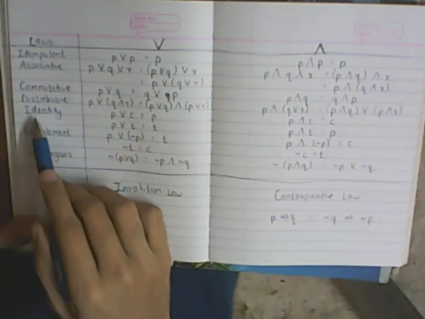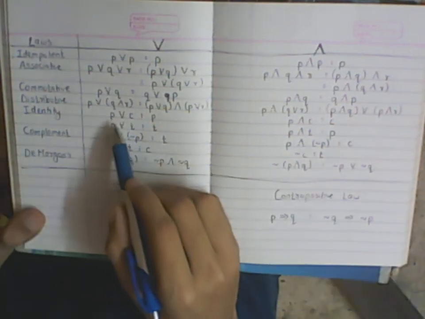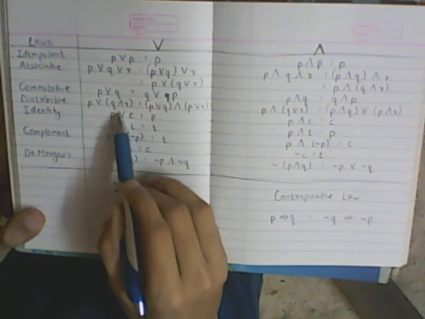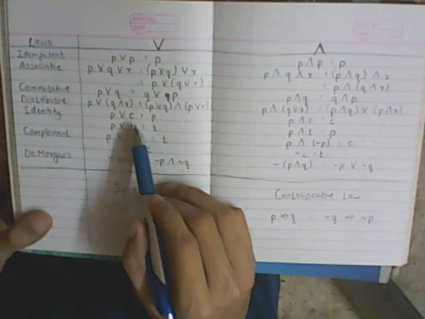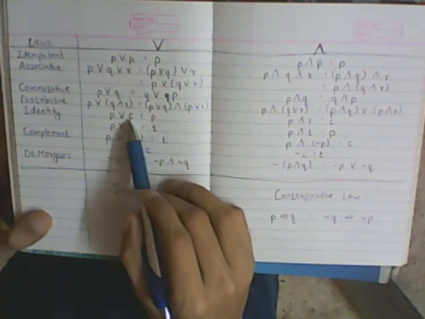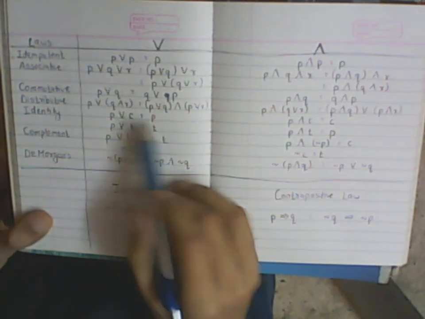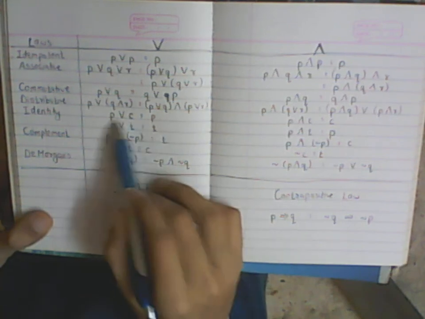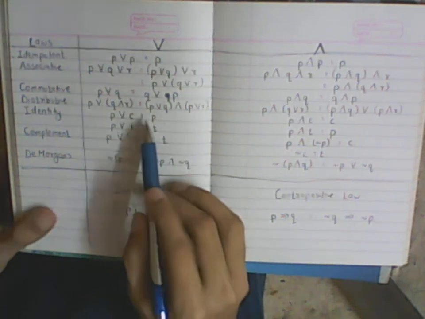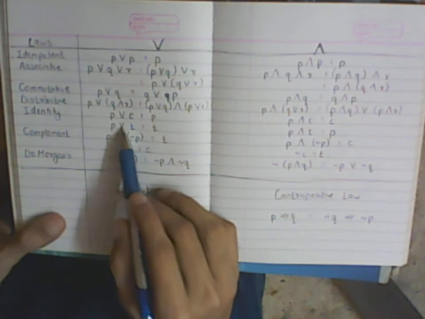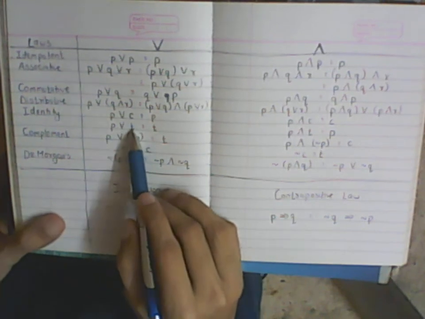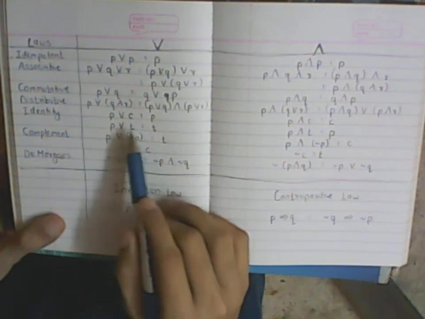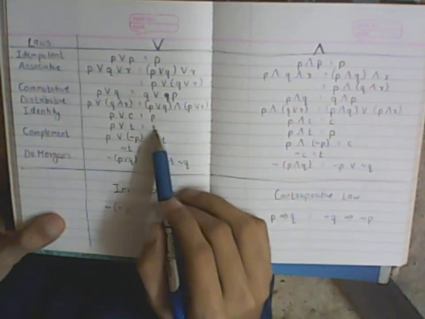The other one is that of identity. When you have a contradiction, C, if you have P or a contradiction, then obviously that will depend on what P is. If P is true, the whole statement will become true. If P is false, the whole statement will become false. So this can be simplified to just P. On the other hand, if you have P or a tautology, which is something that is always true, this whole statement will always be true because there's an or between.